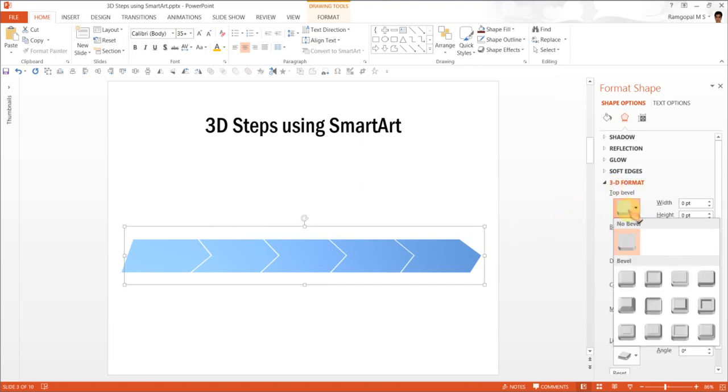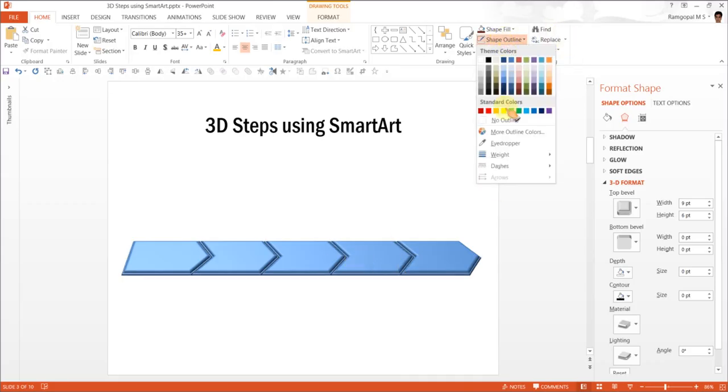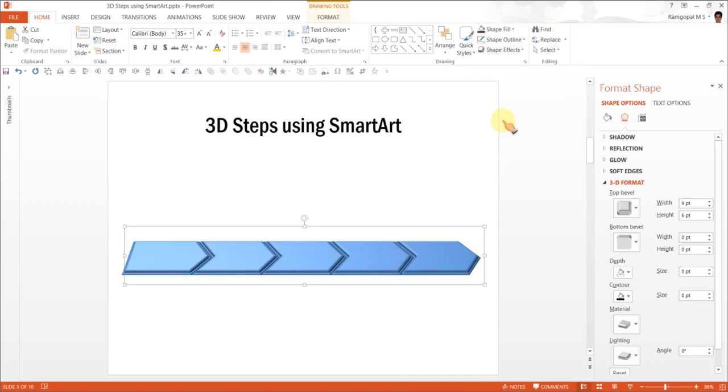Anyway, getting back to what we have been trying to do, let's go to 3D Format and let us give a top bevel here. The bevel that I'm going to use is this one called Art Deco. So I click on it. I don't want any outline for this group, so I'm going to go to Shape Outline and Remove Outline.